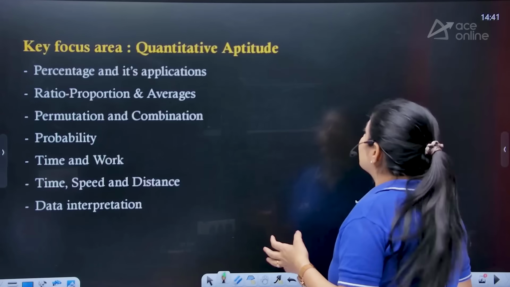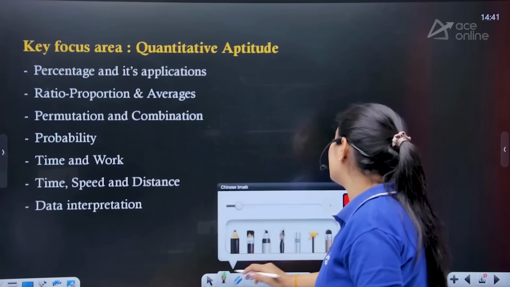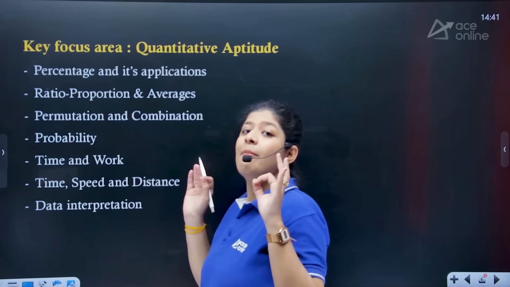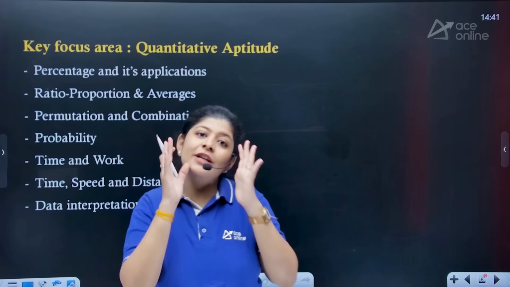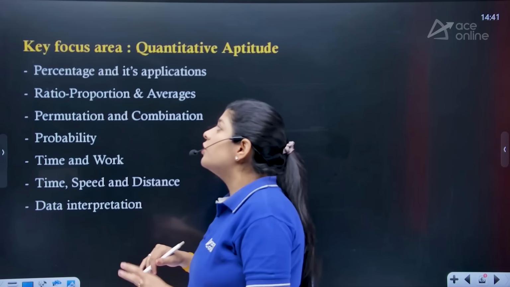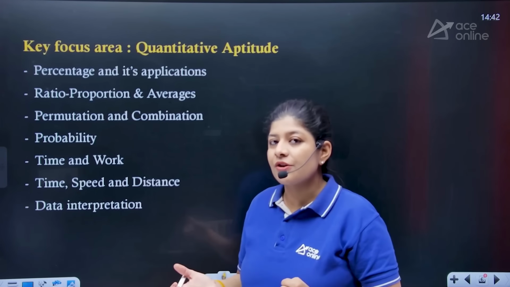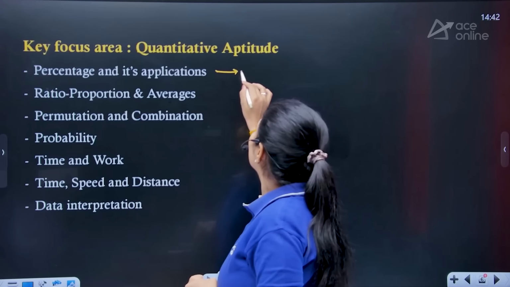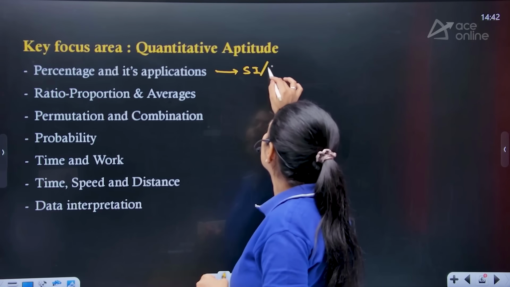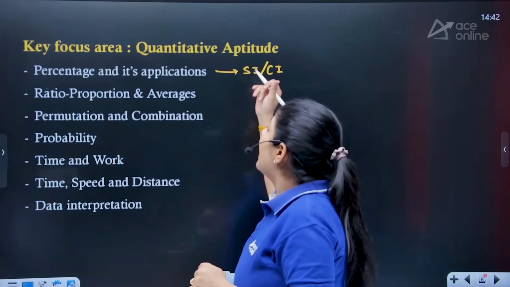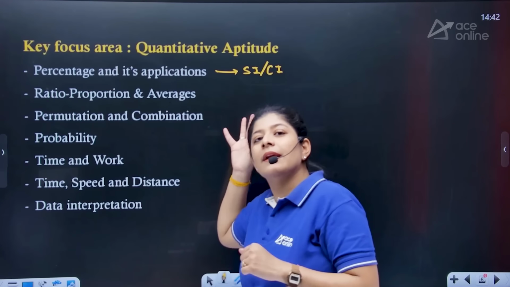Now let's move further. Let's talk about quantitative aptitude. As I've already told you, this is a topic which carries the maximum weightage in general aptitude as well, right? So what are the important topics? Here we have percentage and its application. In its application we have SI, simple interest, compound interest, right? And we do have multiple things over here.